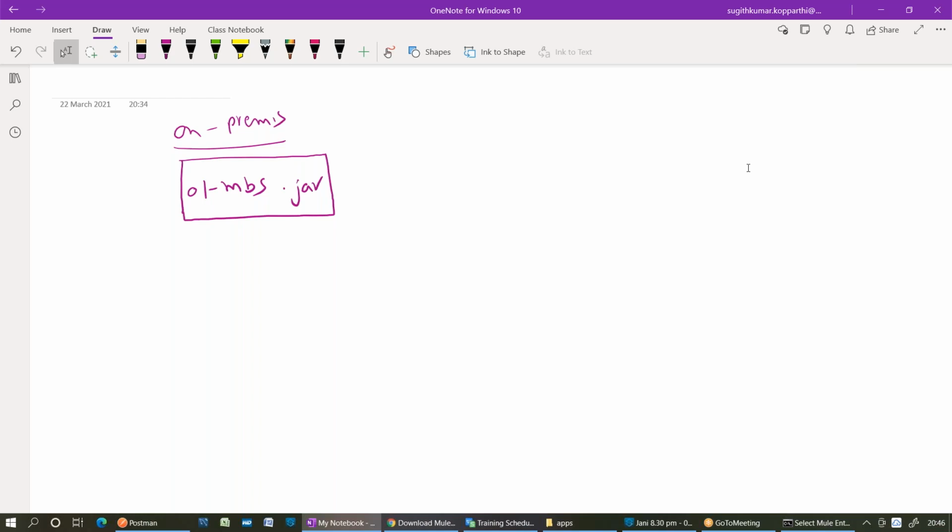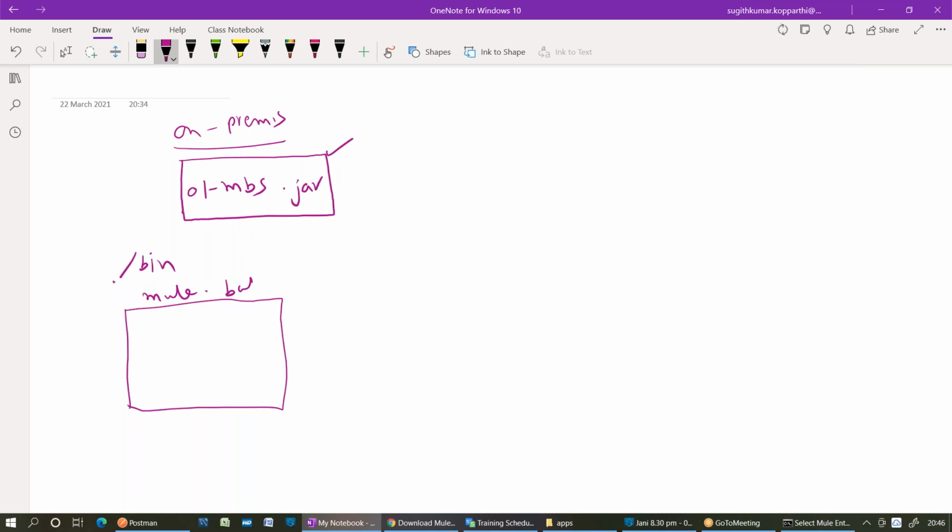We have to export the jar file from Anypoint Studio. We exported it. Okay, next. We need to start the Mule runtime, and copy that jar file into the apps folder. How to start the runtime? First of all, there is a script available in the bin folder. In the bin folder, what is the file we need to start in order to start the runtime? mule.bat.